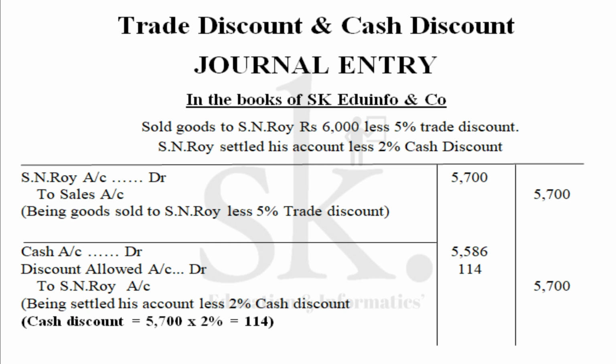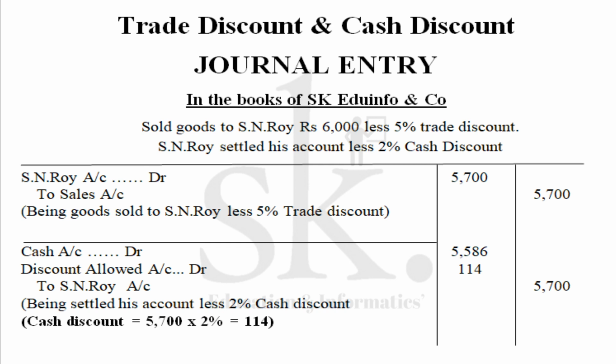Now SN Roy, who has bought this particular product at 5,700 because the trade discount was given, since he's making a ready cash payment right now, he is getting an additional 2% discount, which is a cash discount. So the cash discount has to be calculated on the invoice price, which is 5,700. So SN Roy is paying cash.